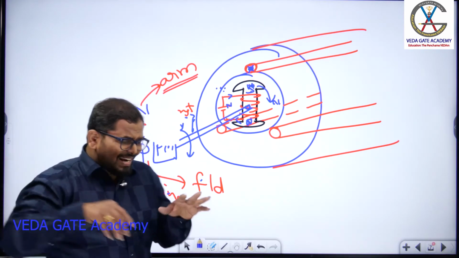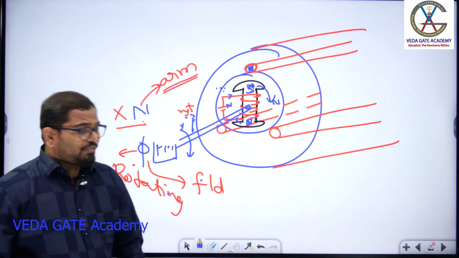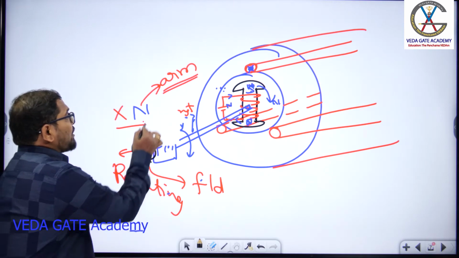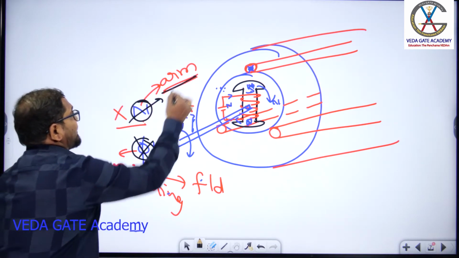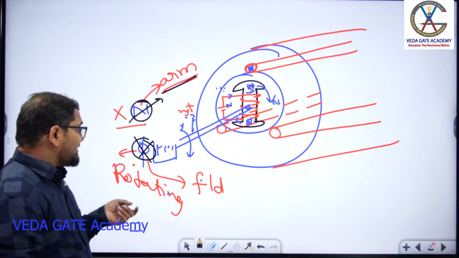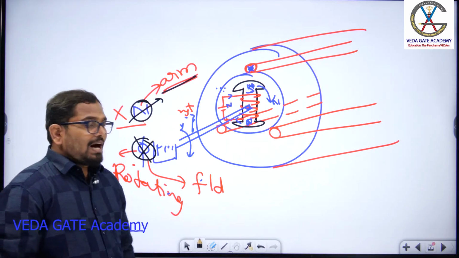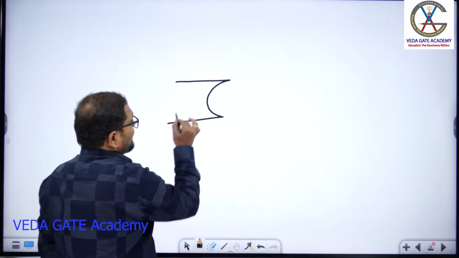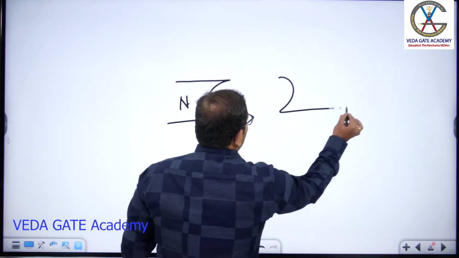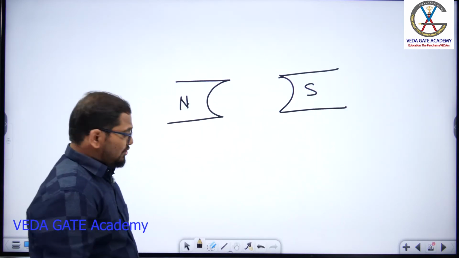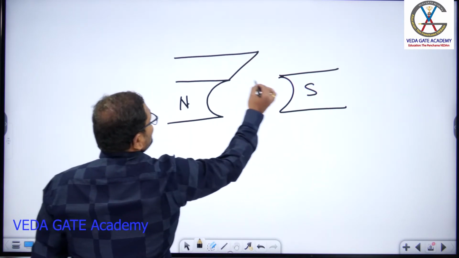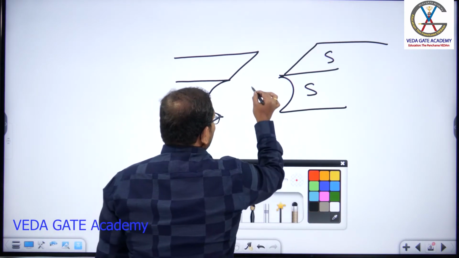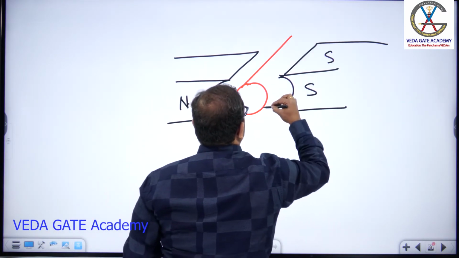Okay, let us take another configuration. Instead of rotating the magnetic field, I'll fix the field and I'll rotate the rotor or conductors. We call that type of configuration a stationary field rotating armature. That type of configuration also I will explain. So assume we need to get the stationary magnetic field. This is the stationary magnetic field which is produced by the magnetic poles. If you want a 3D diagram, this is the 3D diagram of your poles. What I'll do is I'll place conductors in a circular fashion like this.